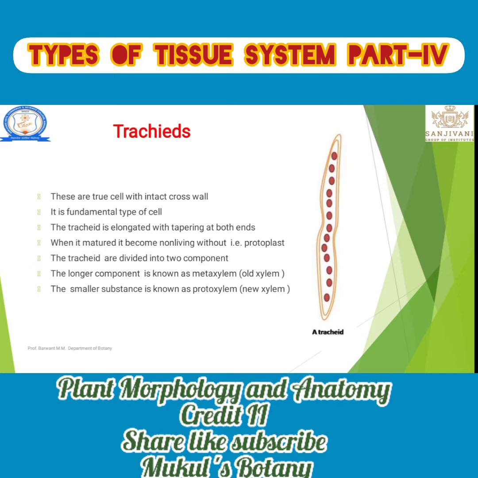Let's see tracheids. Tracheid means a track. That is the name given, tracheids. The entire water transport is done by this track. For that purpose it is known as a tracheid. That means most of the water is transported through the tracheid. It is a fundamental type of cell. The tracheid is an elongated structure.